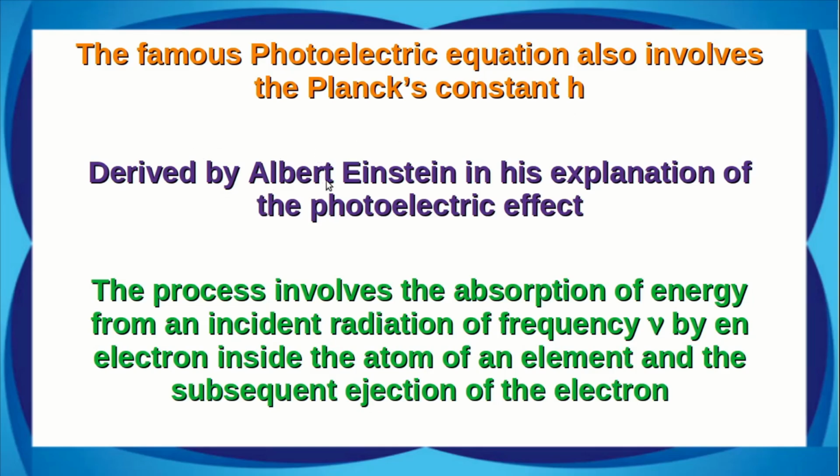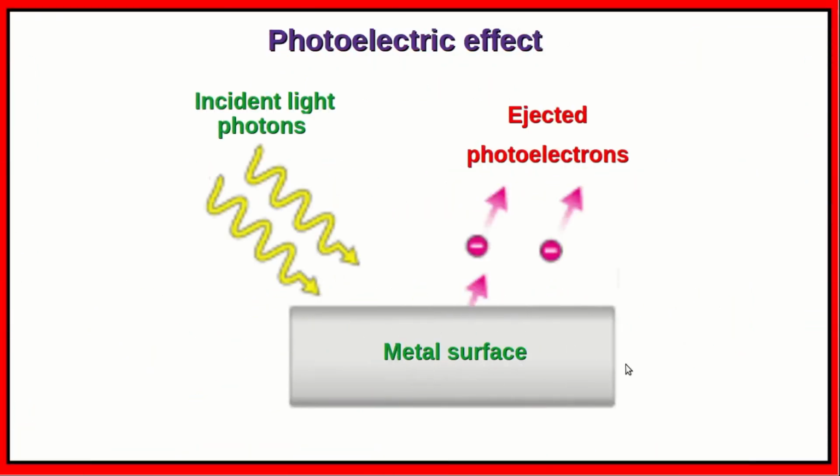This equation was derived by Albert Einstein in his explanation of the special properties of the photoelectric effect, which could not be explained by classical physics. The process involves the absorption of energy from an incident radiation of frequency nu by an electron inside the atom of an element and the subsequent ejection of the electron. So, diagrammatically this process can be represented like this.